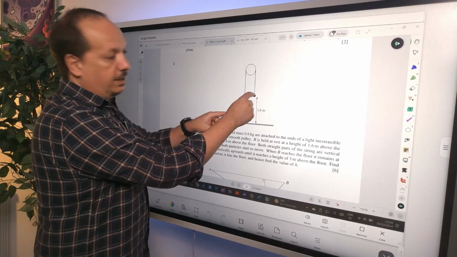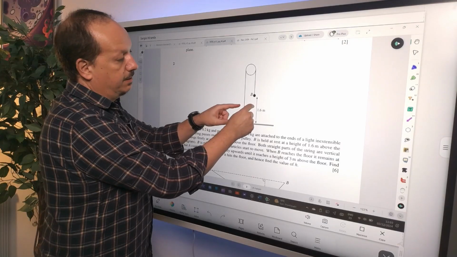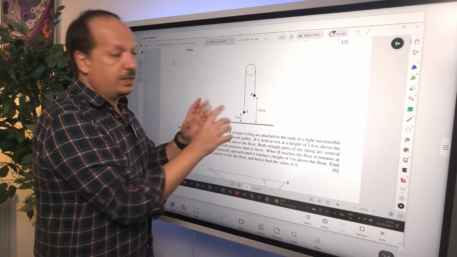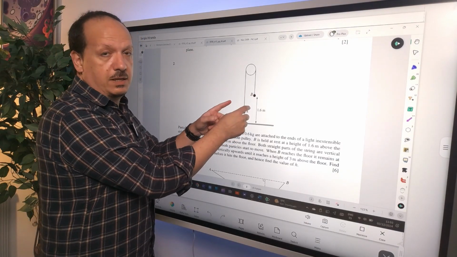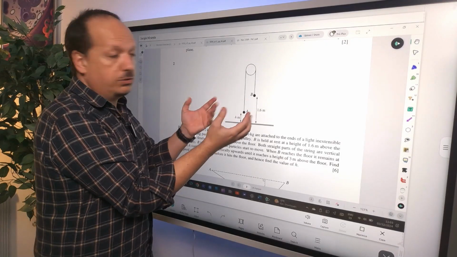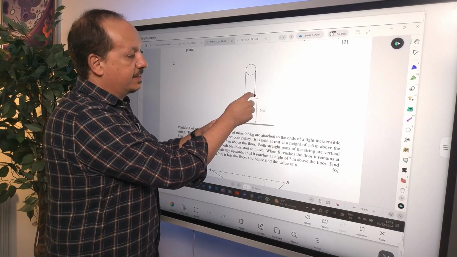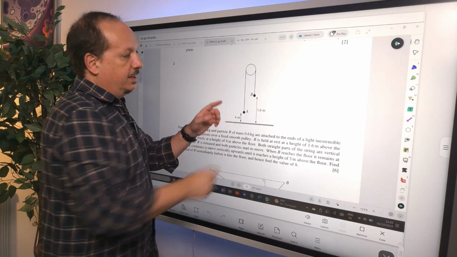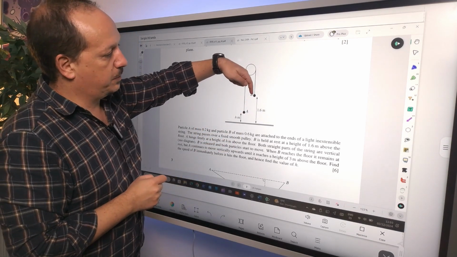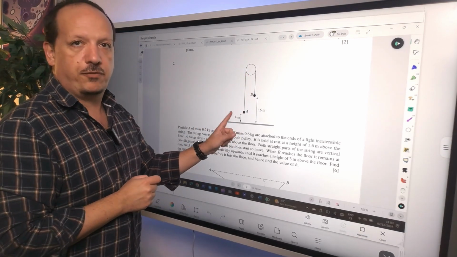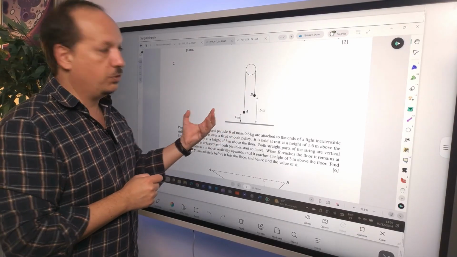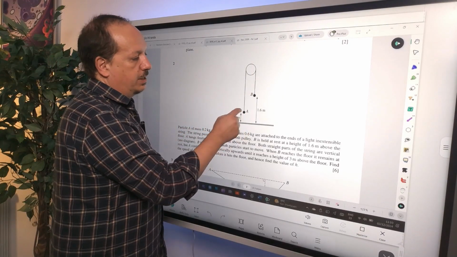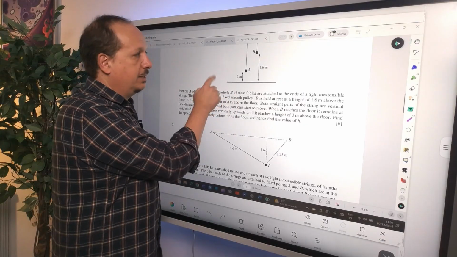This one starts going down. This one starts going up. At every single moment, the speed of both are the same. The acceleration is the same throughout. And the distance they cover is the same, all right? In terms of displacement, the displacement of B is going to be down. The displacement of A is going to be up, but the magnitude is the same. If this one goes 1 meter down, this one goes 1 meter up, right?